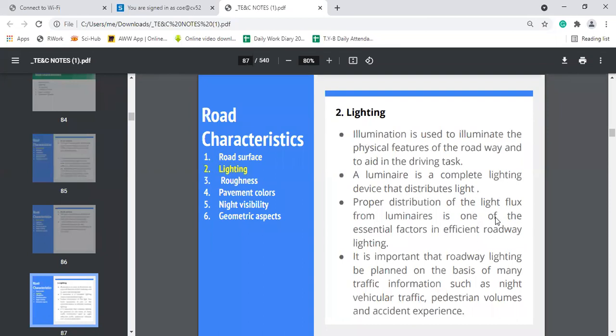The second characteristic related to road surface is lighting. Okay.